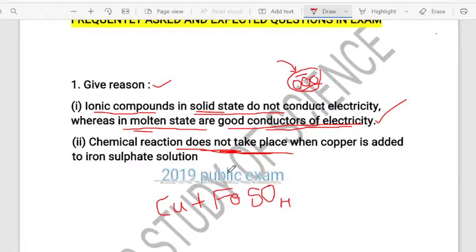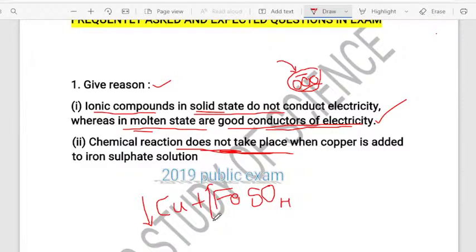Why? It is because copper is less reactive. Copper is a metal which is less reactive in nature. So copper being less reactive does not show any kind of reaction when it is dropped into the iron sulfate solution. So copper cannot displace the iron from the iron sulfate solution because copper is less reactive and iron is more reactive.